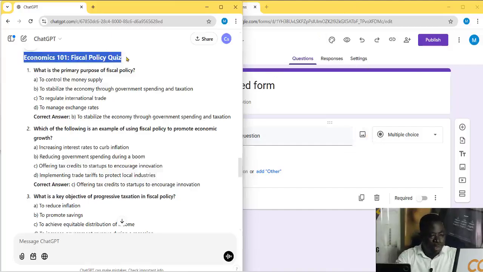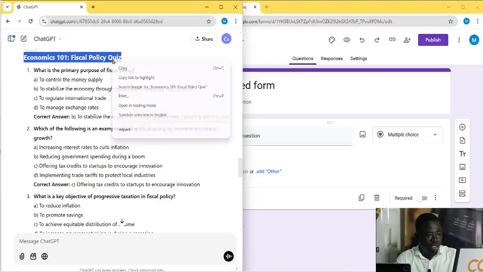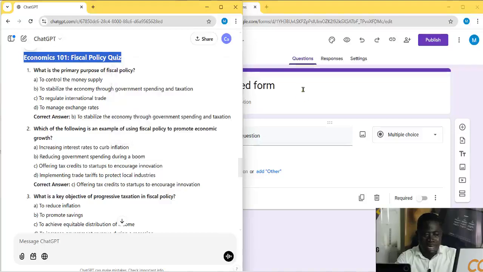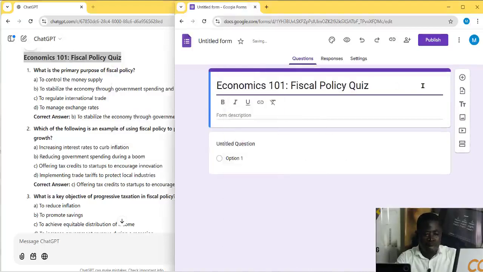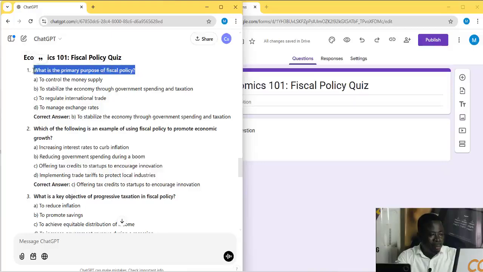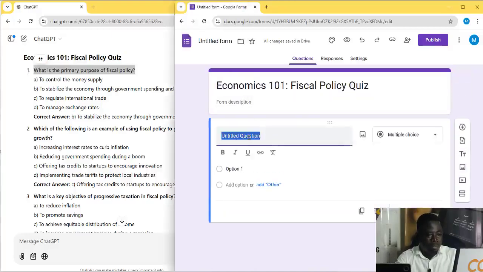Now I want the heading, so you can pick the heading, Control C. I could have just right clicked and clicked on copy here, come to the forms, and right click again and say paste. I can do this, and then I will copy the question. Okay, so question 1. I type 1 and then put it in. Oh, before we do this, the question is going to present itself in a different way.